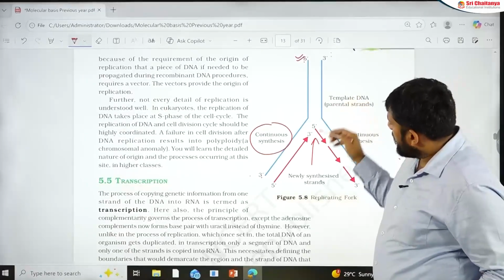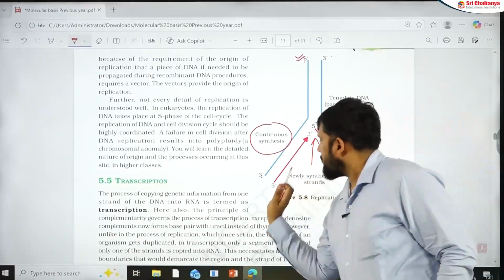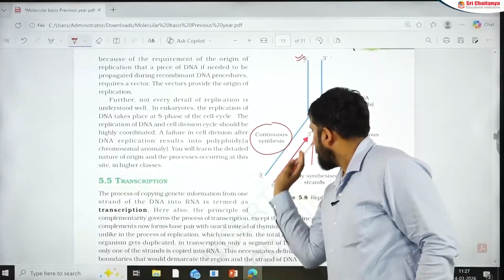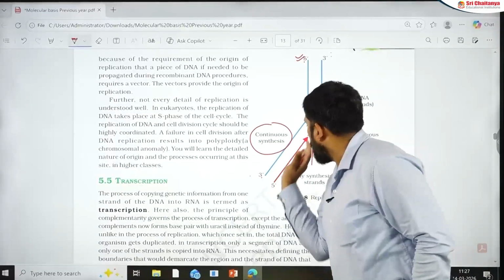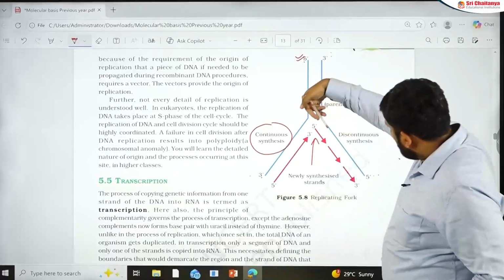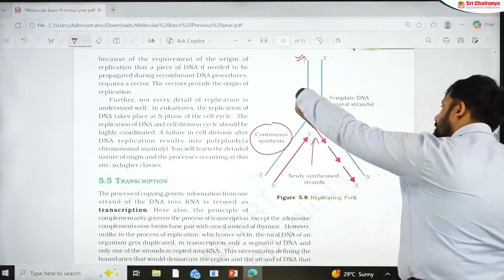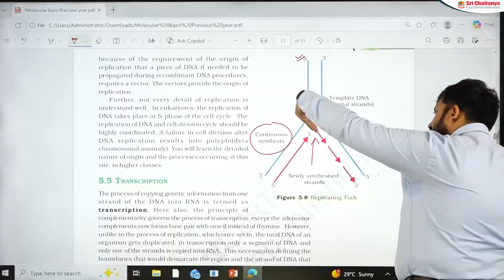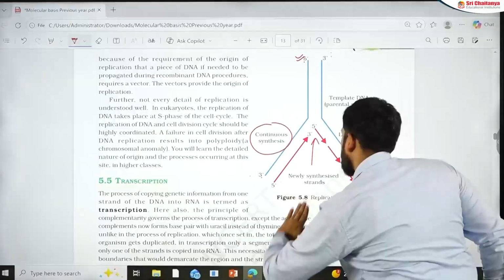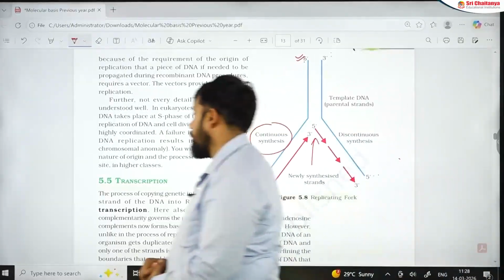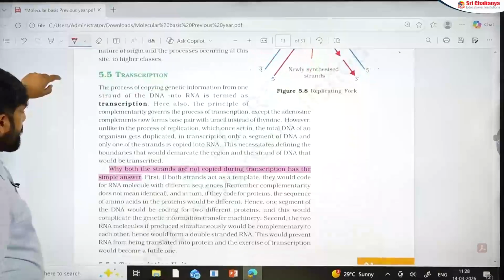Now, when you are opening the DNA, here the synthesis is happening. If you see the synthesis of DNA, or addition of nucleotides, it is happening towards the opening of the replication fork. Here it is happening away from the rest. So in case of the discontinuous strand, the synthesis is happening away from the replication fork. This is towards the replication fork. This is a small hidden question that is available here. Now transcription, easy portion.